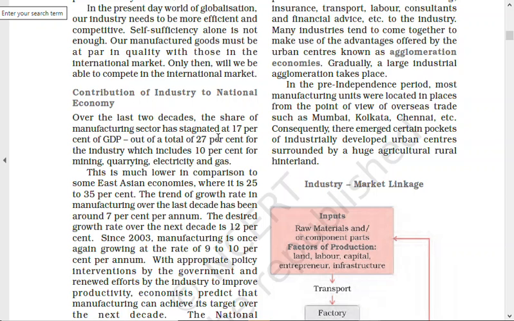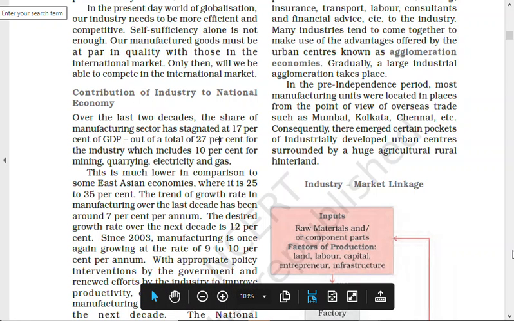So you can see that many global MNCs that were producing in China now feel that the cost of production has gone up, so now they are moving to Vietnam or Cambodia and all these places, because their technology is set. They will train the people, and they will start manufacturing in the same way, right? Some of the industries are coming to India because they understand that working in China is a little difficult, right? So this is how it moves. So here it says that it has stagnated. Why it has stagnated, we will see later.